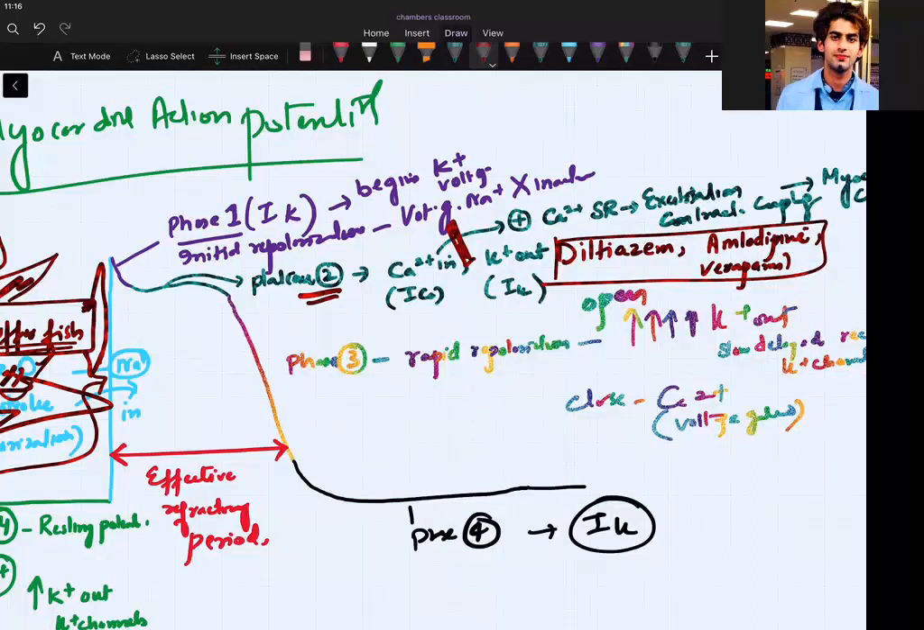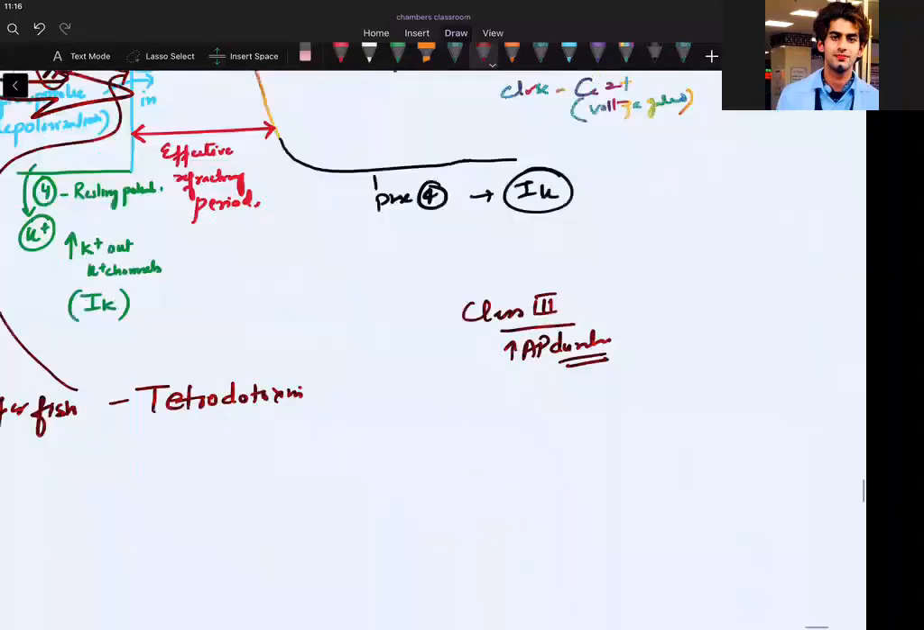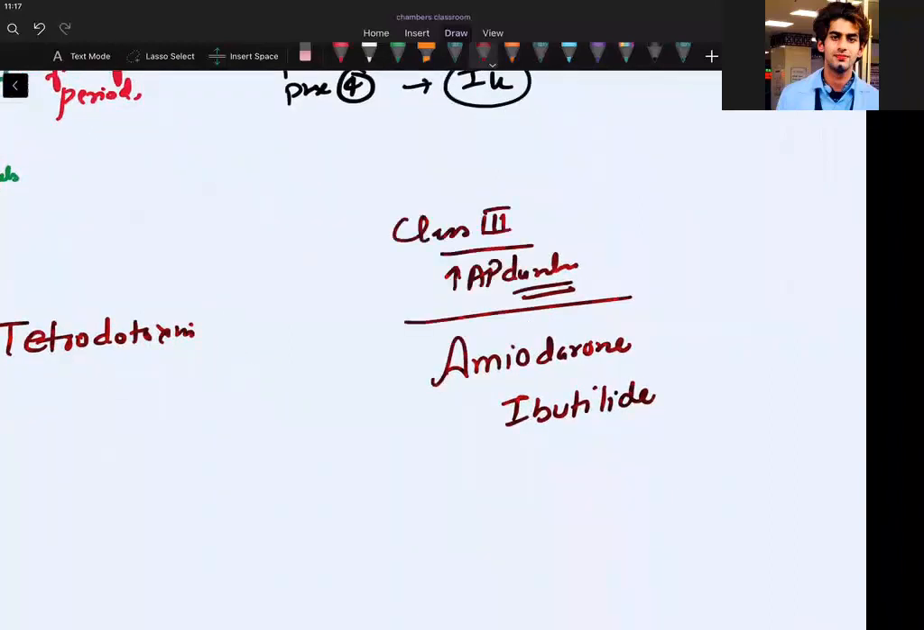By the way, class 3. What should class 3 be acting on? Class 3 basically increases the AP duration, or there is QT interval prolongation. So we have amiodarone, ibutilide, or dofetilide.